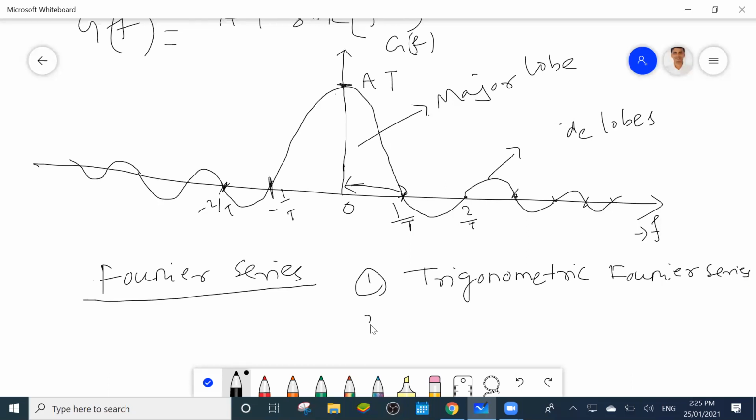The other one is the exponential Fourier series. That you can also write in terms of polar form, or it is also known as the complex Fourier series.